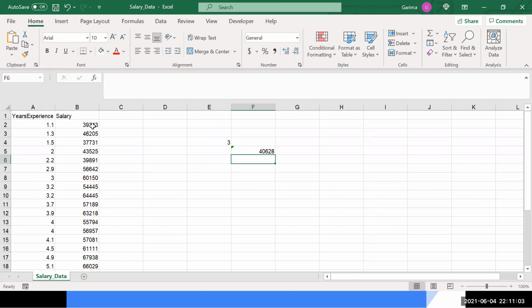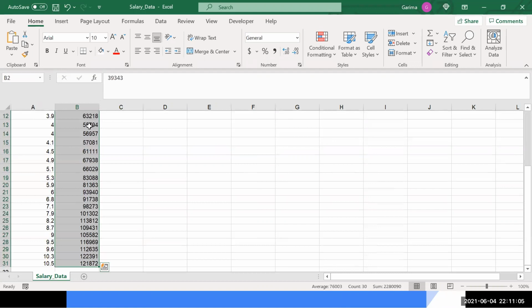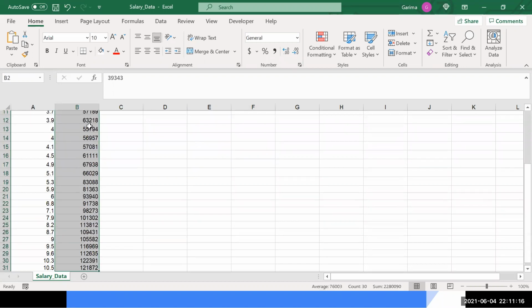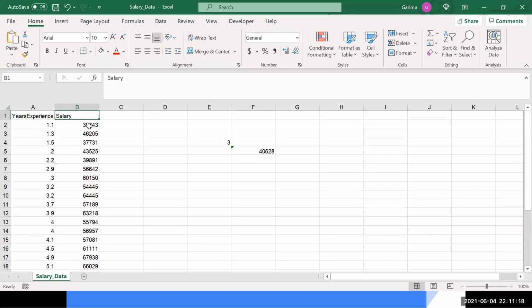Because this data is sorted in the ascending order of the salaries. Am I making sense to you? What I've just done, the data is not sorted. Oh, it's not sorted. Let me just sort it.